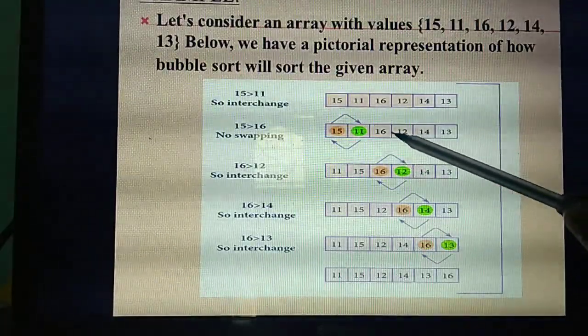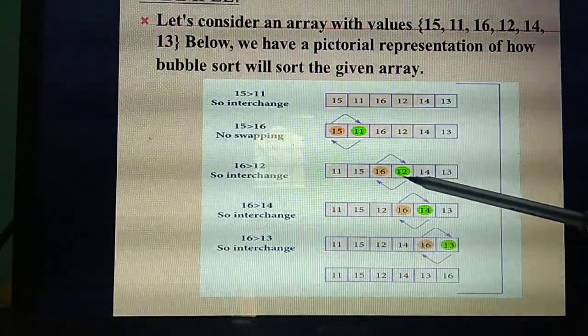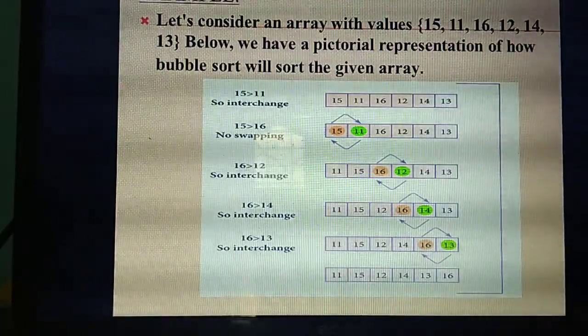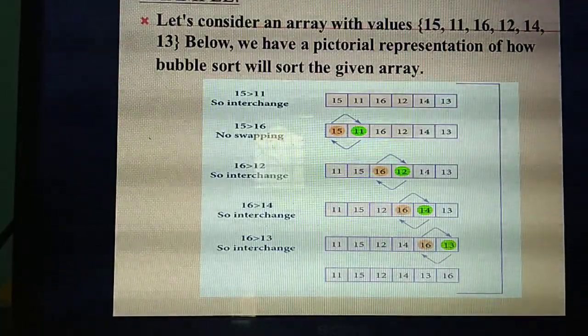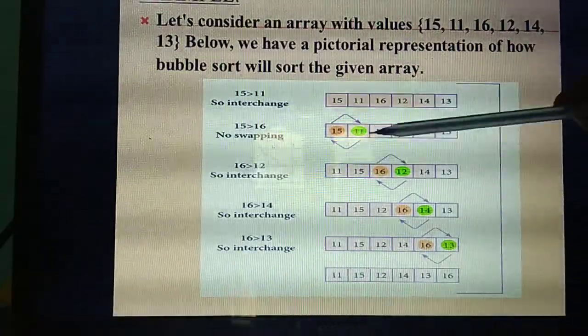Next, compare with the next two elements. So the next two elements, 16 and 12. Which one is less than 12? So you need to decide whether swapping is needed or not. Swapping is needed or not? Yes, needed.